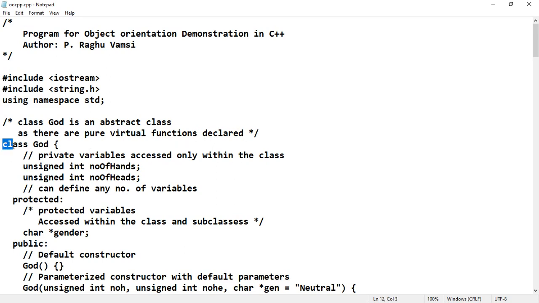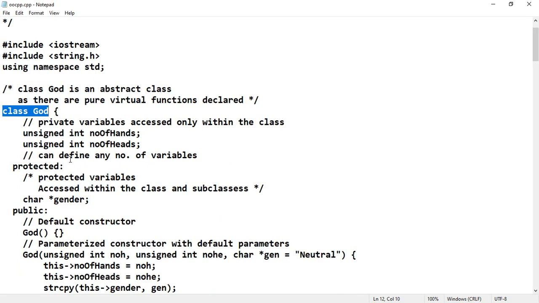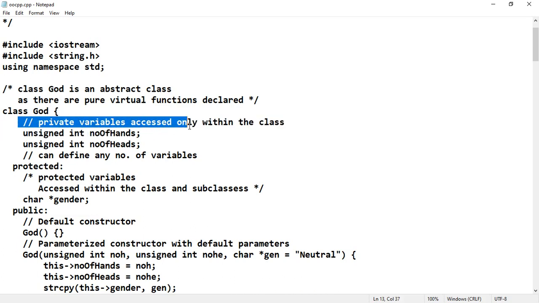So here I am going to declare class God. This class God is basically abstract in nature. There is no instance for this. Next, in this class we have declared private variables, accessed only within the class. Basically, if we don't declare any access specifier for the variables, then those variables will become private by default.